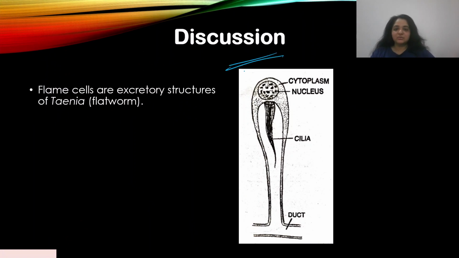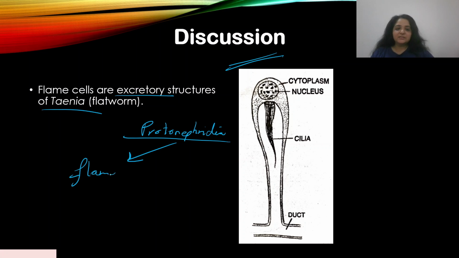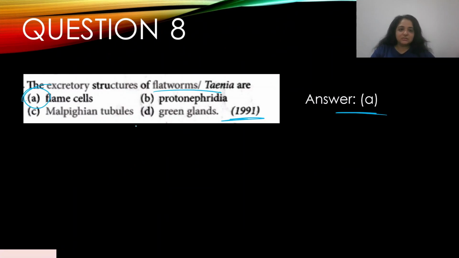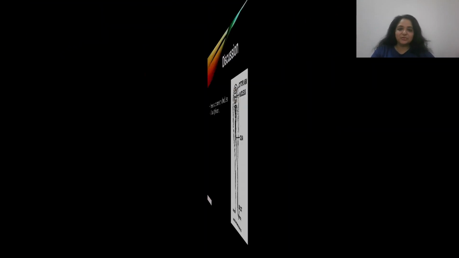Here you can see the structure of what a flame cell looks like, the excretory structures of Taenia. All right, it's not protonephridia. Protonephridia is a term given to the main name for excretory structures, but they're further divided into flame cells and solenocytes. I think I've discussed this in one of the lectures before. But to answer this question, flame cells are the excretory structures of Taenia, the flatworm. Okay, we've answered this question. Let's move on.